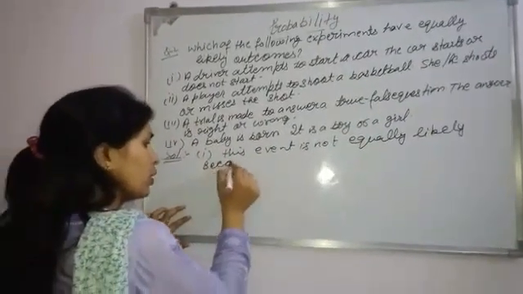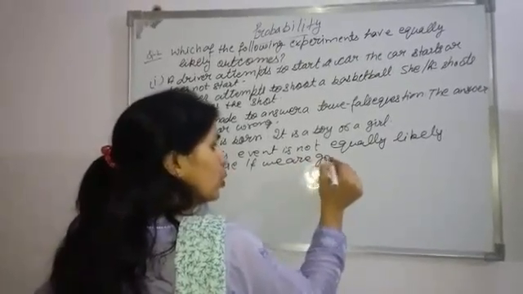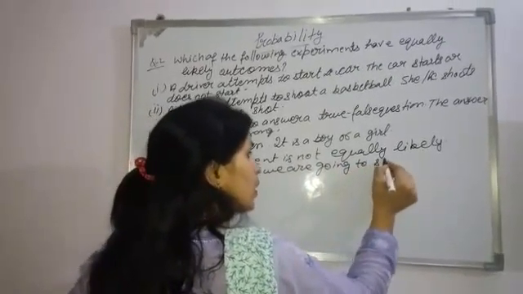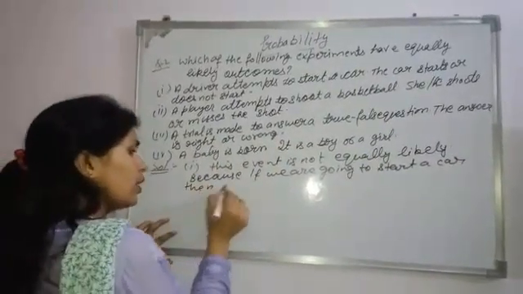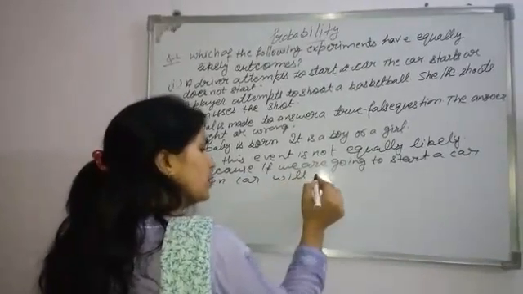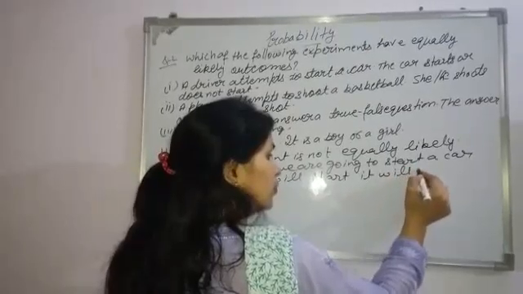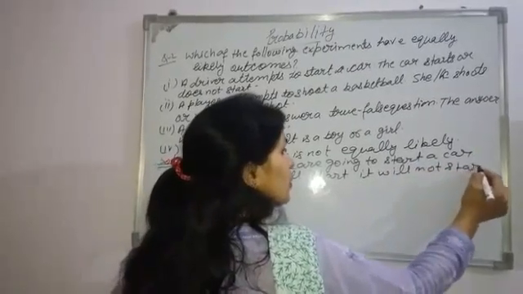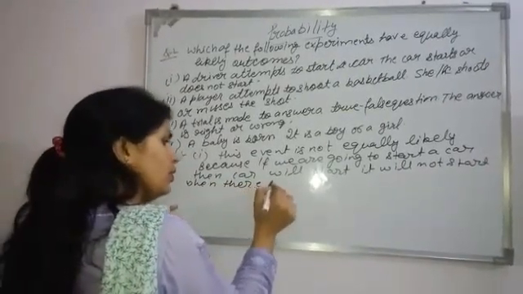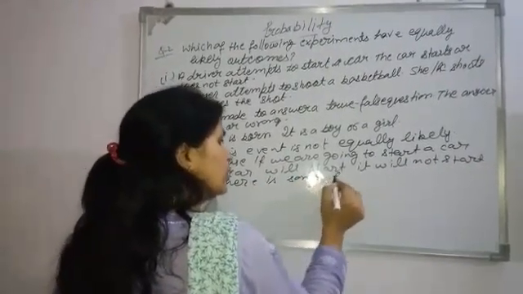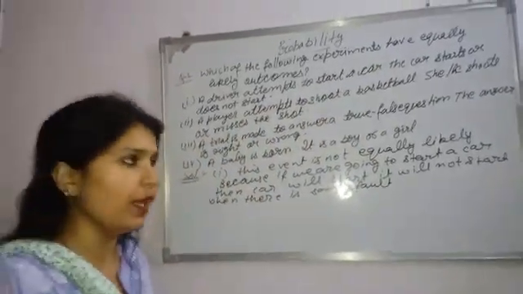Because if we are going to start a car, then the car will start. It will not start when there is some fault. So that's why this event is not an equally likely event.